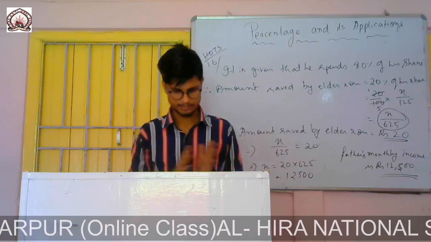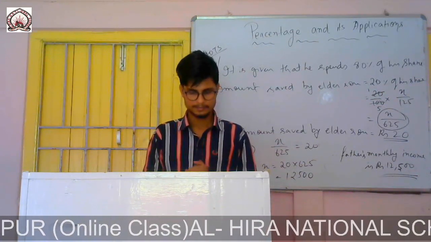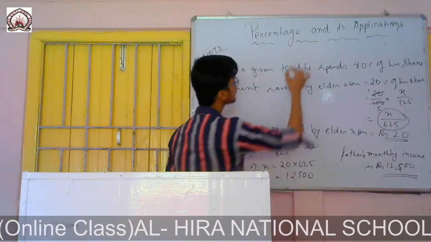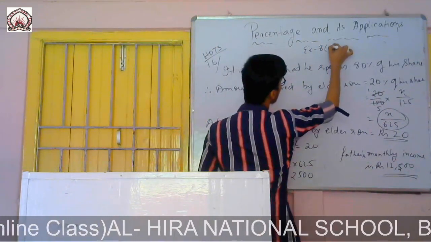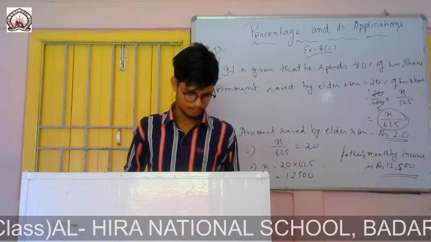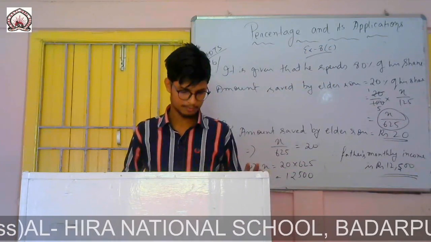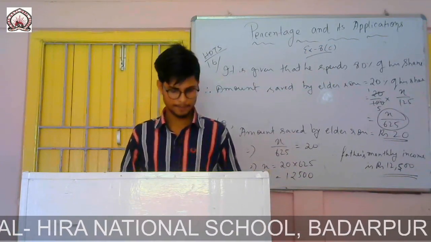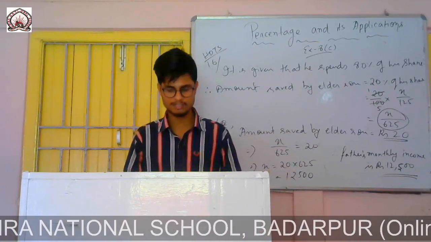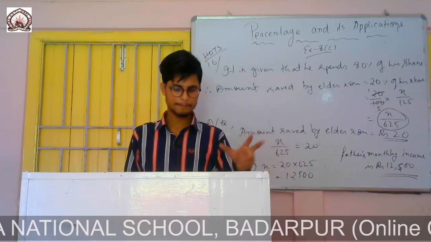Okay, so let's start the exercise. Exercise 8C. Earlier one was exercise 8B. So now question number 1: Kamal bought paper sheets for rupees 7,200 and spent 200 on transportation.